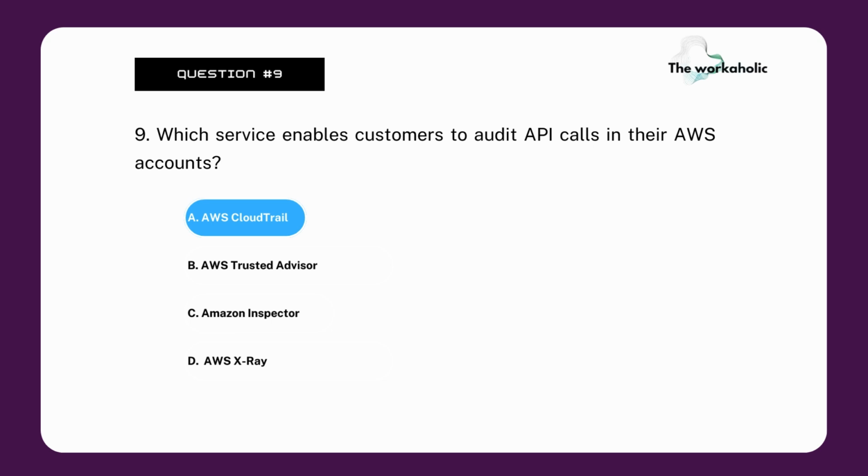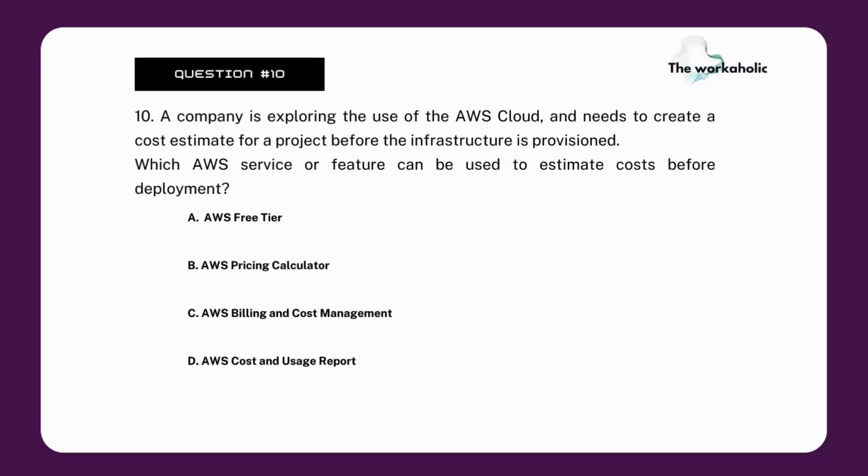Moving to the next question. A company is exploring the use of AWS Cloud and needs to create a cost estimate for a project before the infrastructure is provisioned. Which AWS service or feature can be used to estimate costs before deployment? AWS Free Tier, AWS Pricing Calculator, AWS Billing and Cost Management, or AWS Cost and Usage Report.